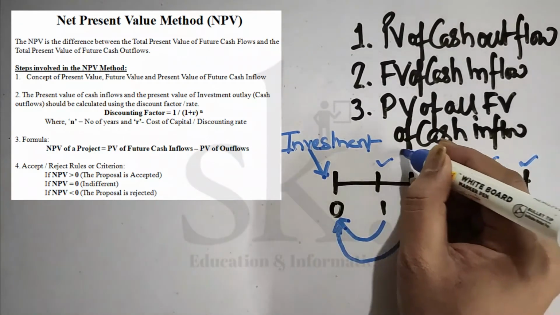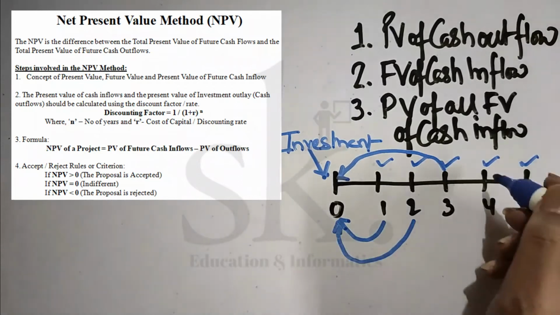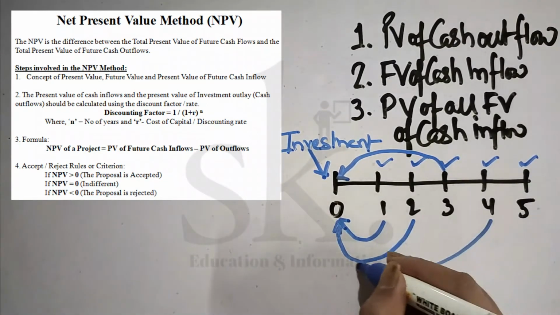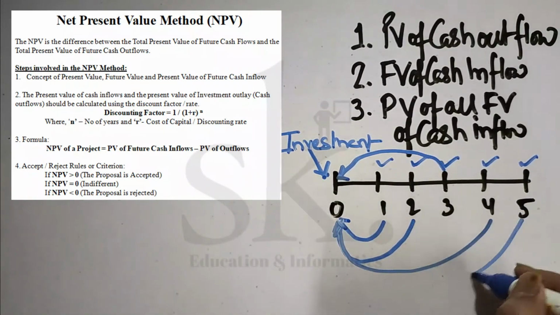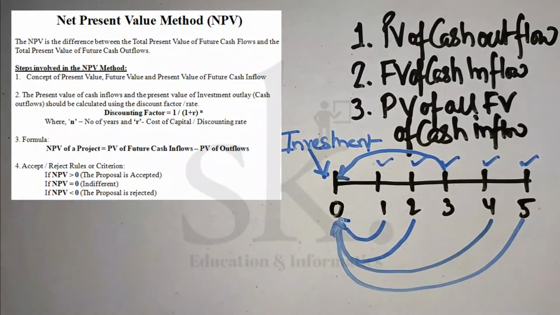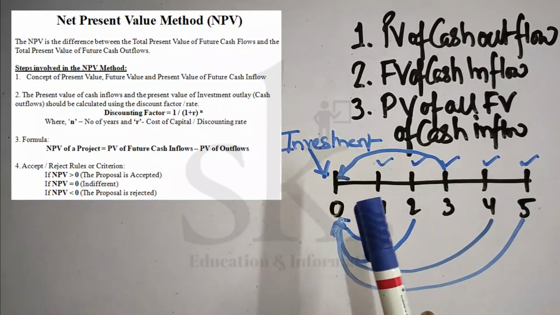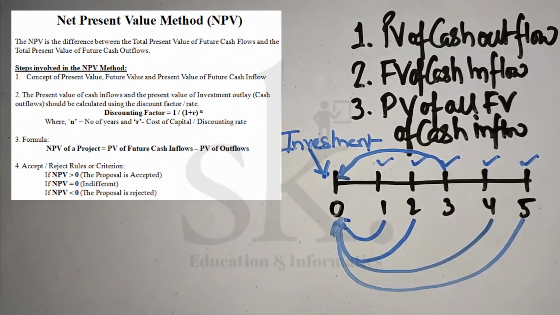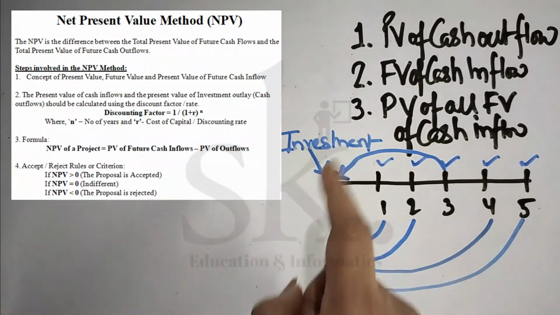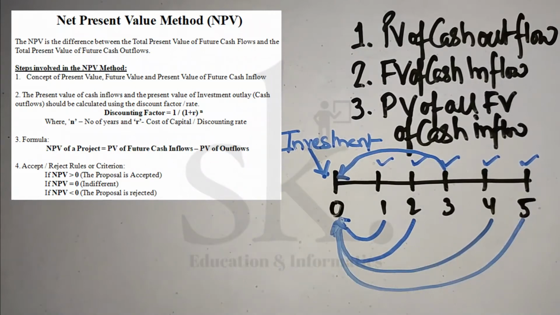For the third year, fourth year and fifth year also, required to be discounted to 0 year. So this means that we are discounting all future value of cash inflow to the present year, that is the 0th year, and that is the reason why we term it as present value of future cash inflow.